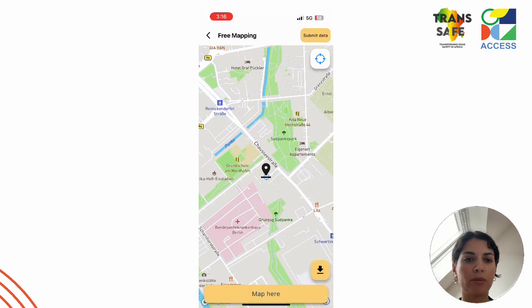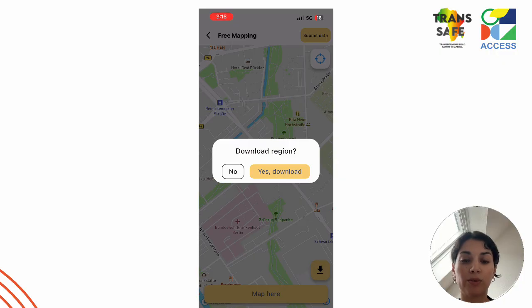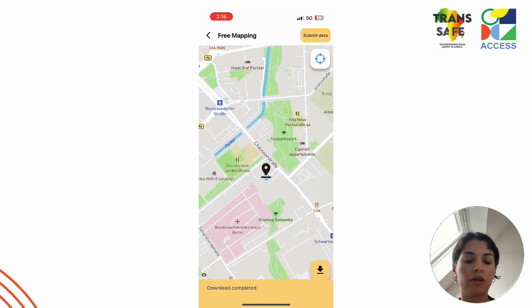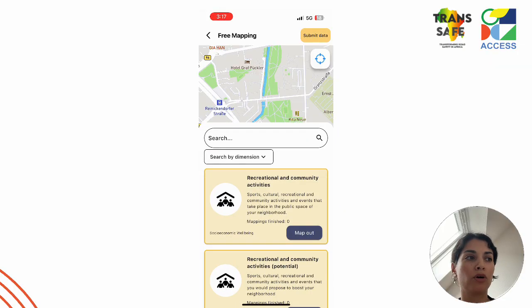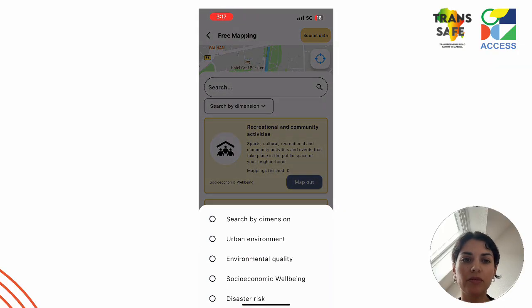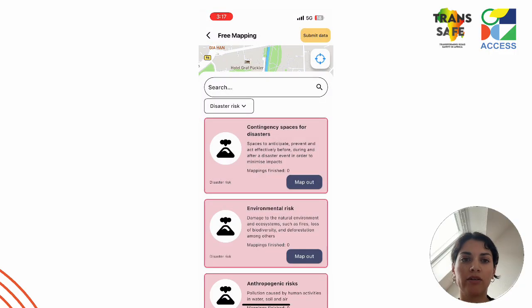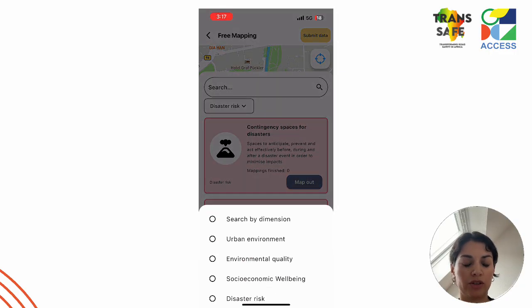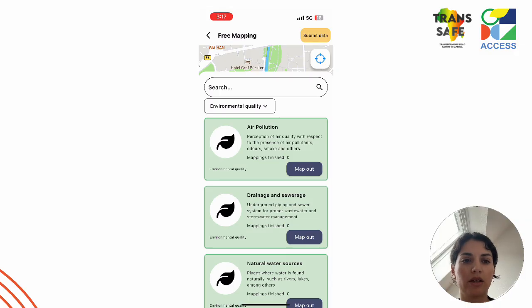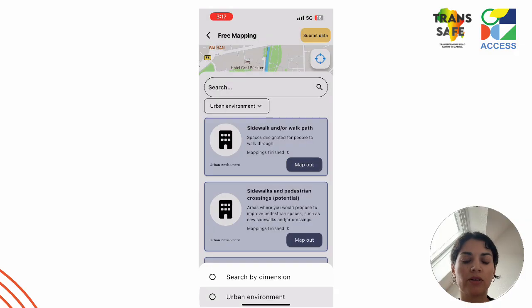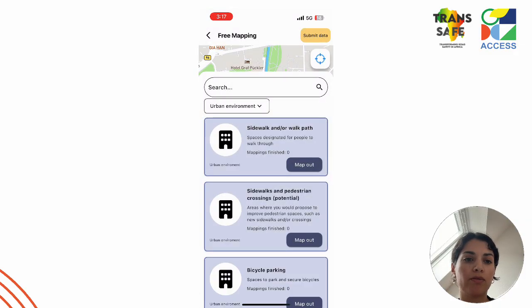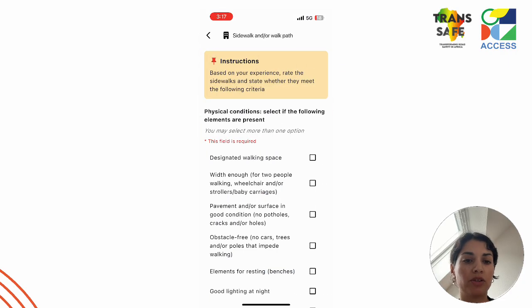Let's go to the mapping tool. The first thing that we have to do for working offline is to download the map region, and in this way we can go outside and use the app and collect all the data without internet connection. Here it is organized, the mapping objects by dimension. We will focus on the urban environment dimension.